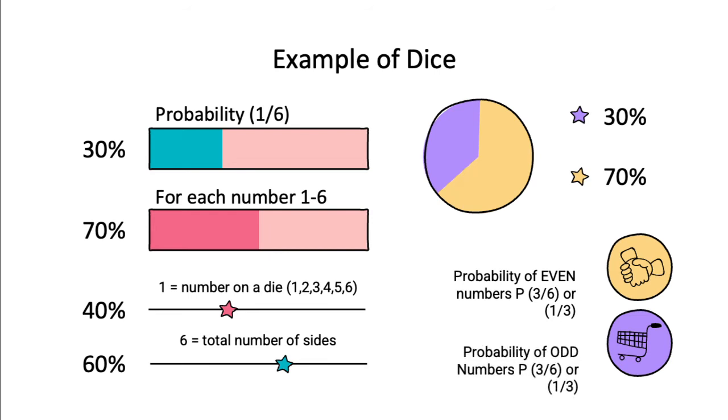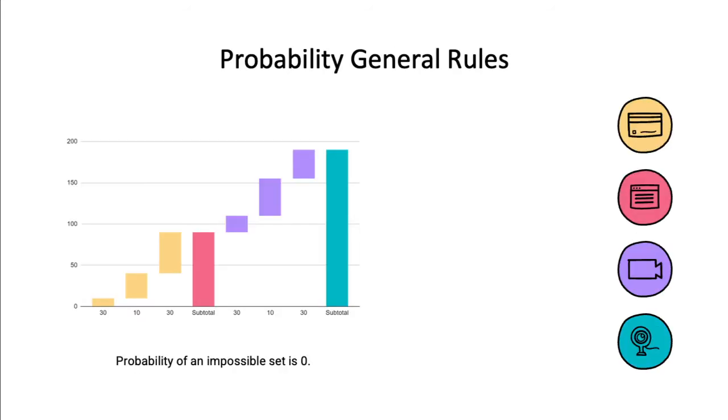This is also the same with odd numbers, because we have the odd numbers 1, 3, and 5. So there are 3 odd numbers divided by the 6 total numbers on the die. And 3 divided by 3 is equal to 1, and 6 divided by 3 is 2, so it is 1/2.